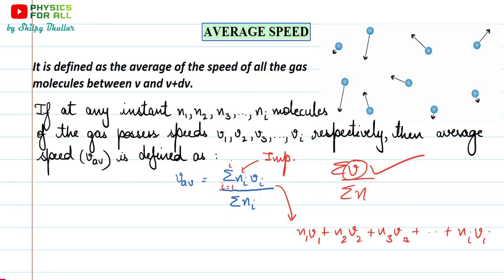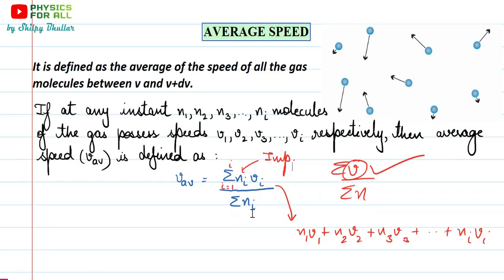In that case also, whenever we deal with kinetic energy or other expressions, we write summation NiUi in the numerator, so Ni is multiplied. That's the reason we have multiplied Ni with Vi in the numerator, and in the denominator we have simply summation Ni.